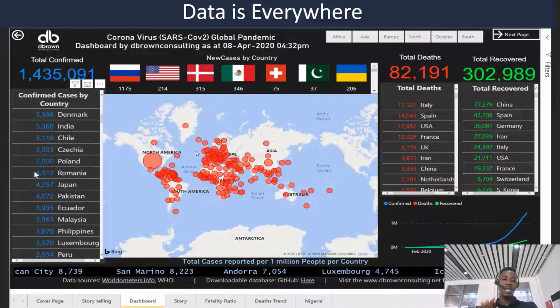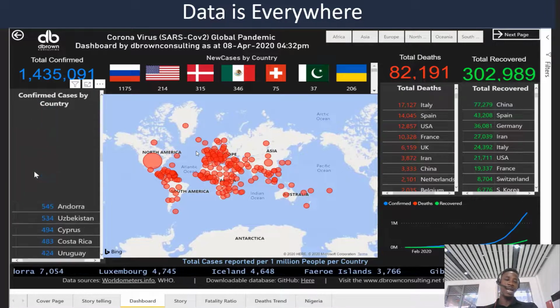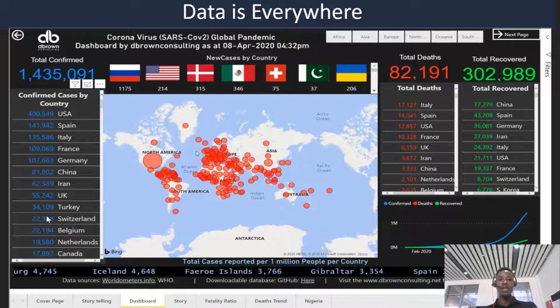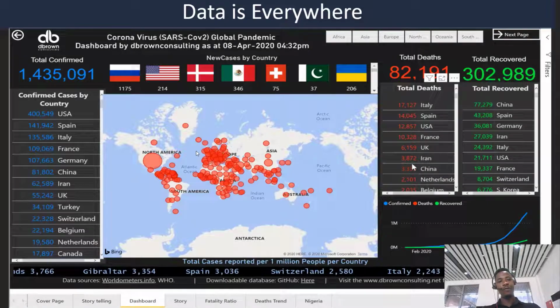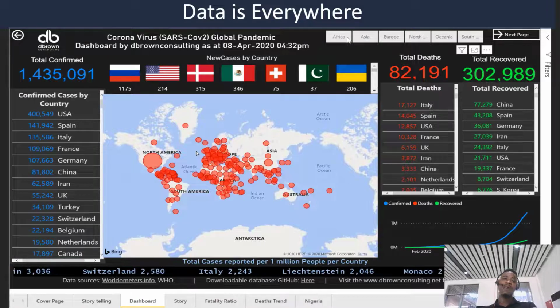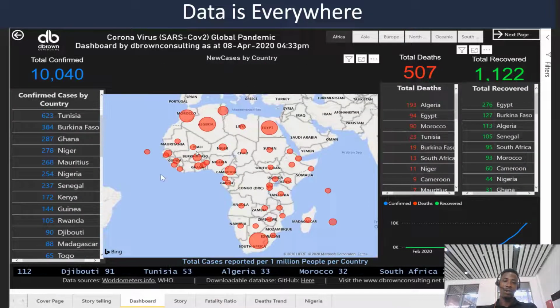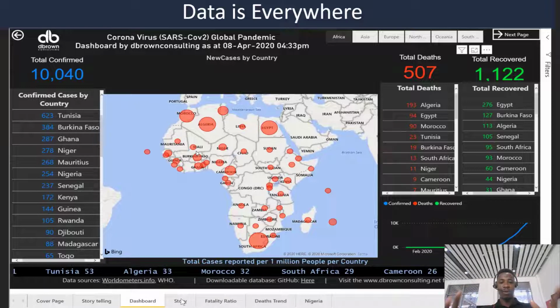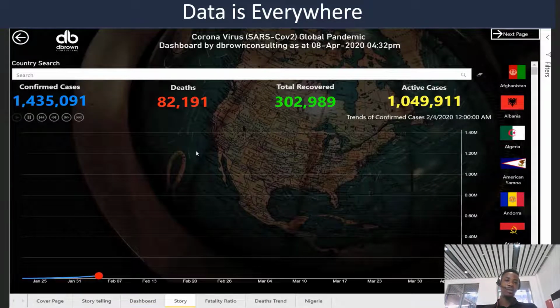People do a lot of analysis in the world to generate insight and to make sense of their data. The COVID cases are just a simple case where we have a record of people that have COVID in the world, a record of people that have died, and a record of people that have recovered from the disease. This analysis strictly shows how people have caught COVID across the world. Take Africa, for example: you can see the spread across Africa, and you can see the trend as well. And this is strictly analytics.